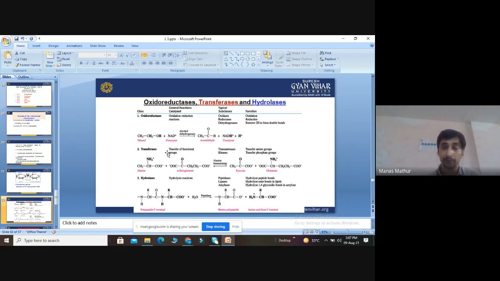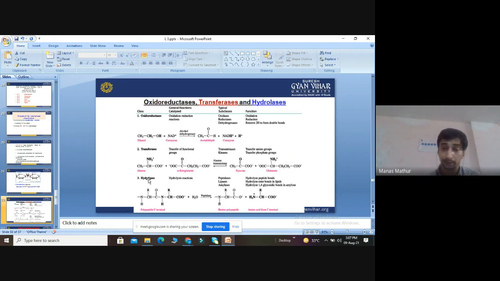Then comes transferase, transfer of functional groups. Transaminase, kinase: what do they transfer? Amino groups and phosphate groups. So alanine plus alpha-ketoglutarate, in the presence of alanine transaminase, will form pyruvate plus glutamate. So here there is transfer of an amino group, and in kinases there is transfer of a phosphate group.